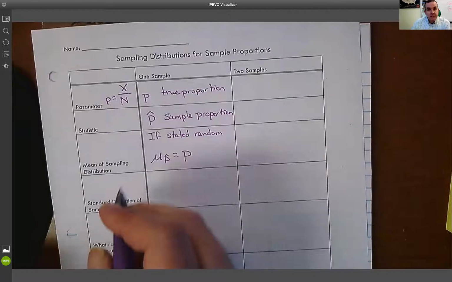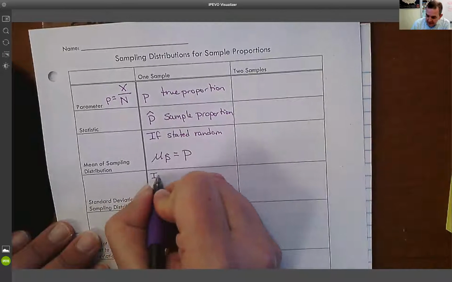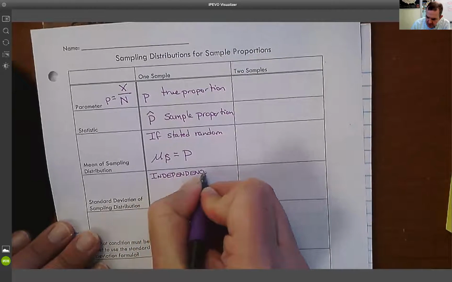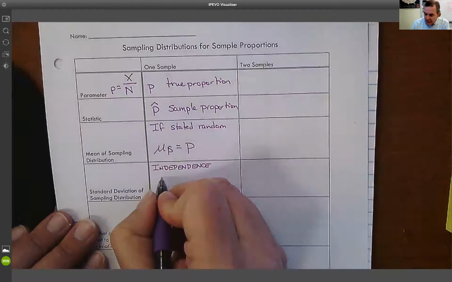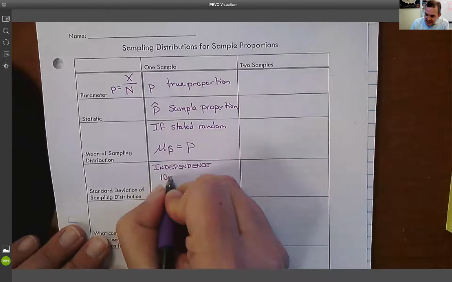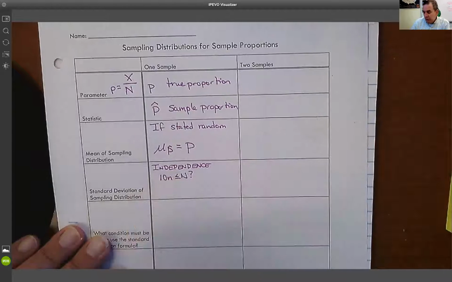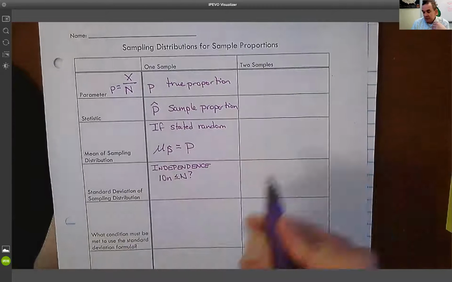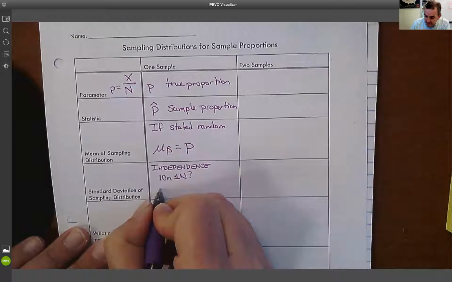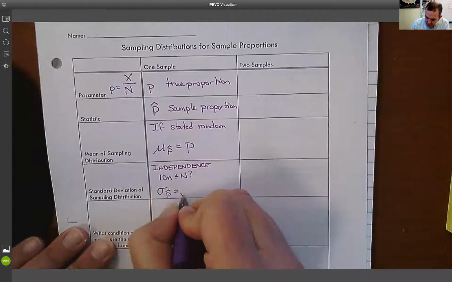Standard deviation. The check we do for standard deviations is a check for independence. There are 2 ways to check for independence right now, but let's focus on the following. The independence check is to confirm that we didn't take too large a sample size. The check is: 10n less than or equal to big N. So I'm going to take my sample size. Let's say I talk to 100 people, 10 times 100 is 1,000. I'm going to confirm that the population I'm pulling from exceeds 1,000. It's not independent if it breaks that rule. But if it abides by that rule, I am now allowed to use this formula.